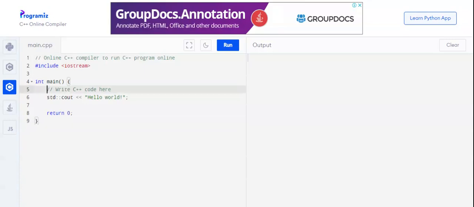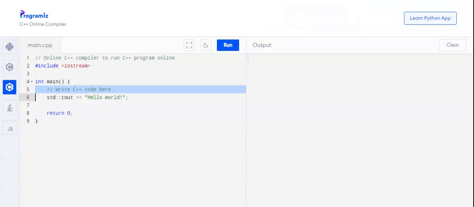On line number 5, again there is a comment. This comment or remark is just to tell the user what we are going to do. These are not for the compiler. They are not going to be converted into binary language.